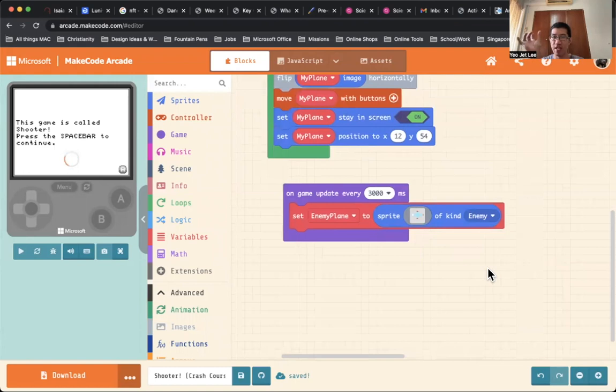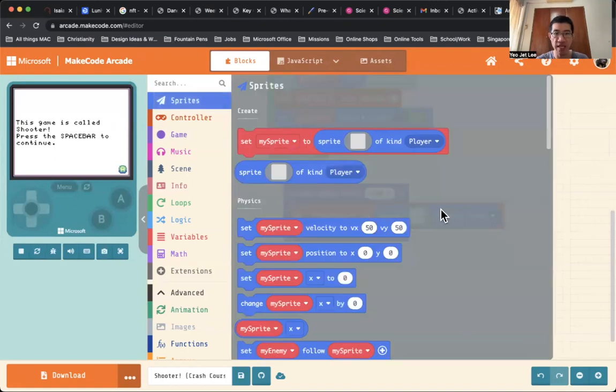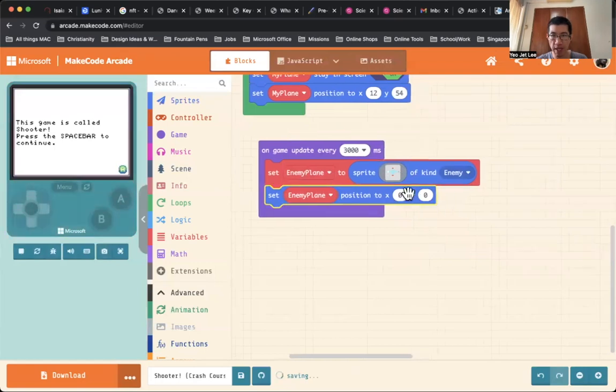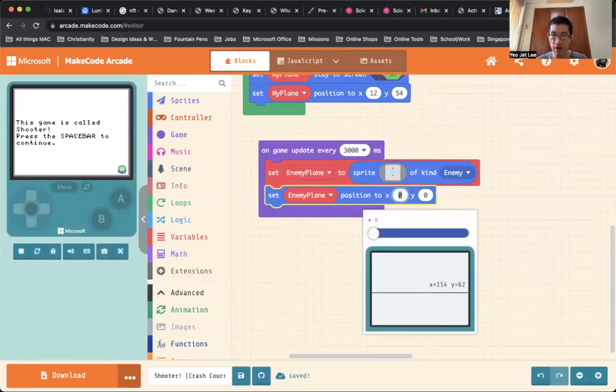All right, so I have already created my sprite. Where do I want the plane to come in from? From the right to the left. But in fact, I want the plane to start off screen. What do I mean by that? Let's go to sprites. We're going to set the position of the enemy plane. We're going to click on this again, and as usual, make sure that this is enemy plane. We want the enemy plane to start from the right-hand side. But not just the right-hand side. I want it to start beyond the screen. I don't want it to appear somewhere here.